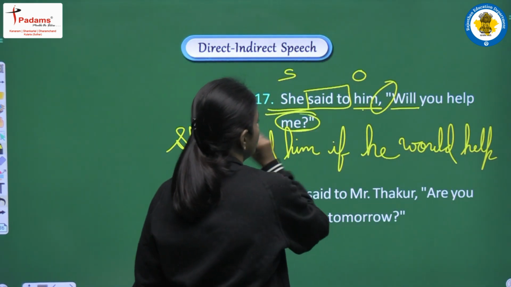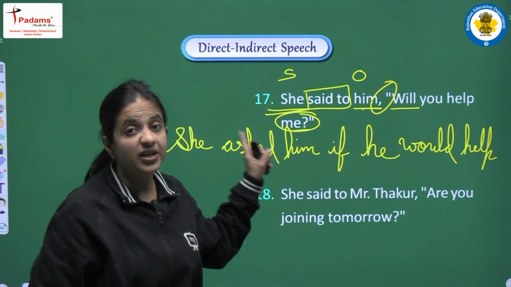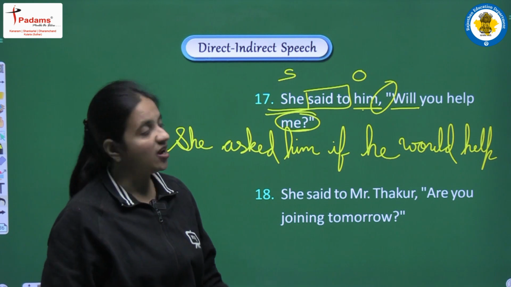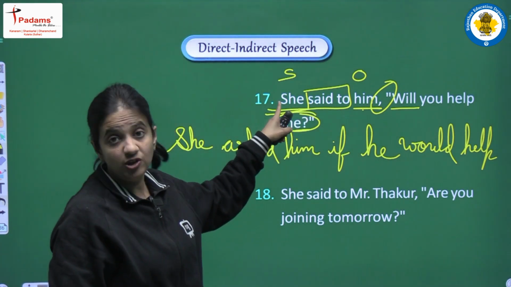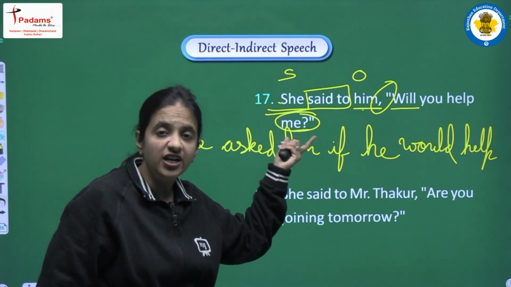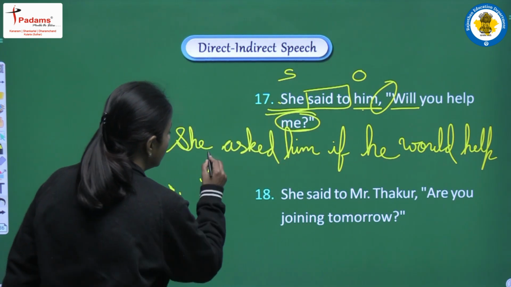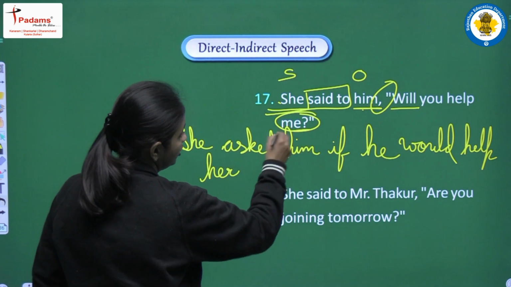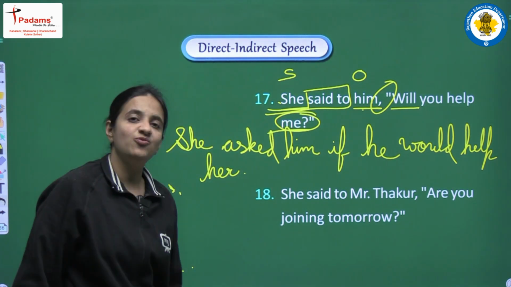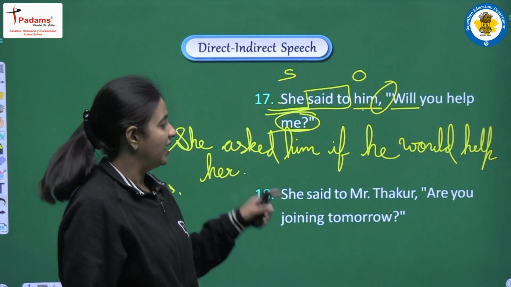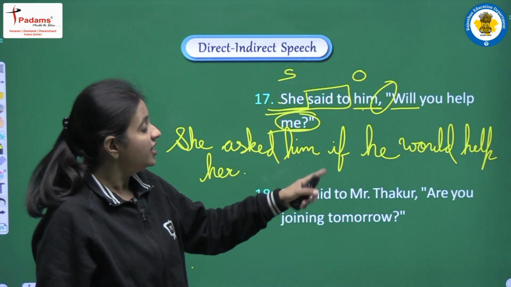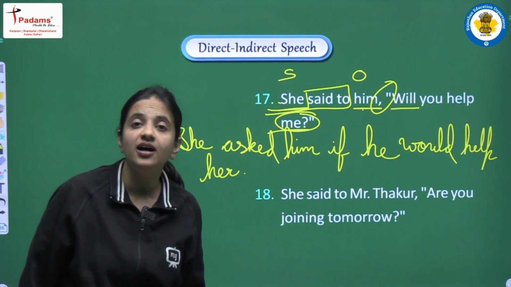And one more pronoun we are having here, that is me. Me is a first person pronoun, and first person pronouns are converted according to the subject. Subject we are having she. So she will be converted into her. Why? According to me, she will be converted into her, and at the end of the sentence we have to write one full stop, and the complete sentence will be, she asked him if he would help her.